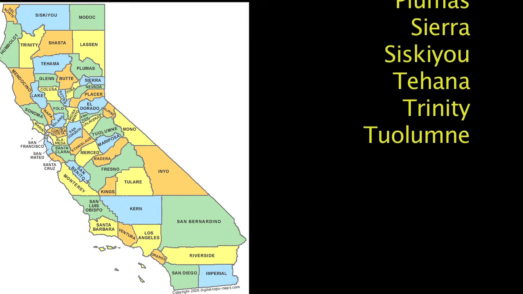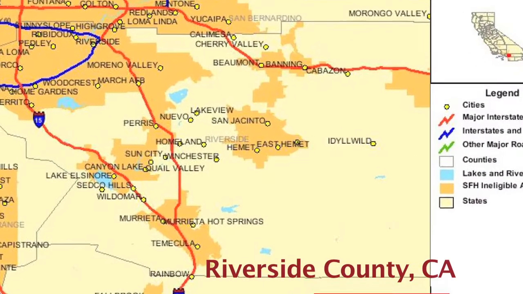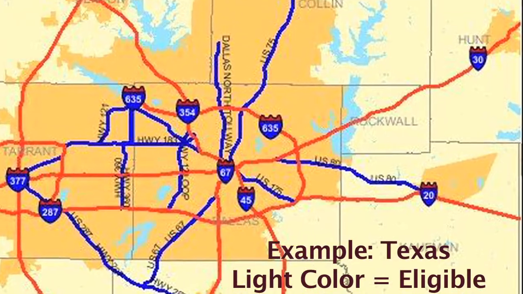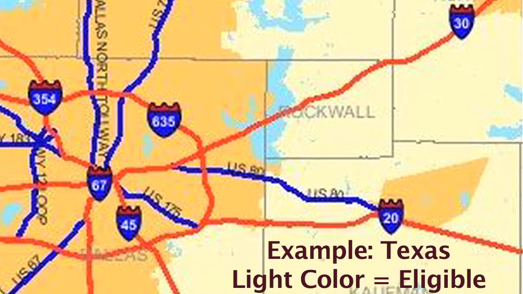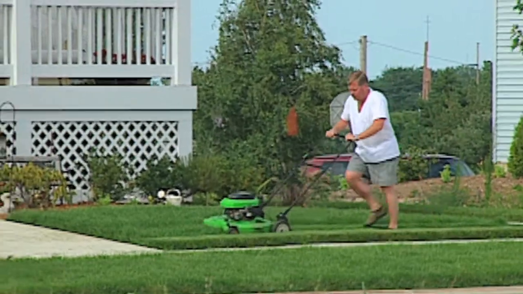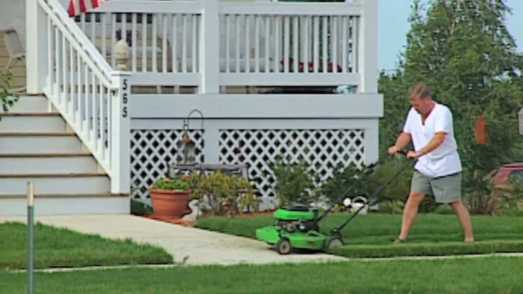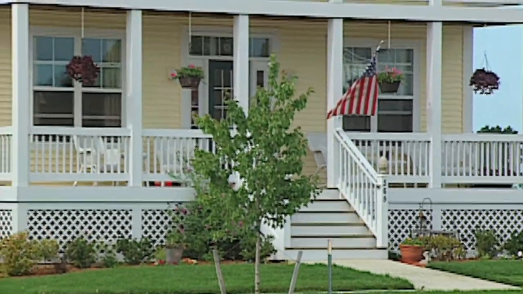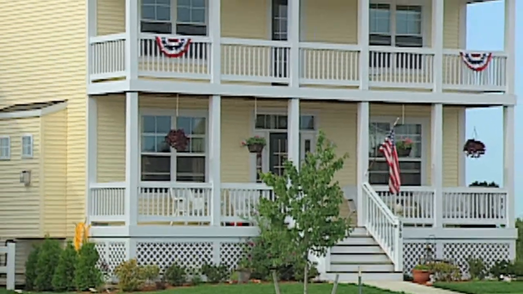However, some counties, in fact most counties, like for example Riverside County in California, have both eligible and ineligible areas. Now, when the USDA Rural Development was first set up, it was to target populations that had 10,000 people or less. However, exceptions can be made for populations of 25,000 to 50,000, depending on how far they are from urban areas. So the million-dollar question is this.